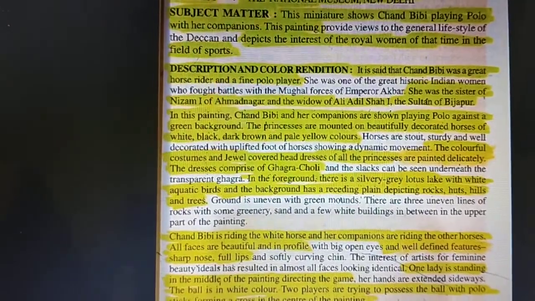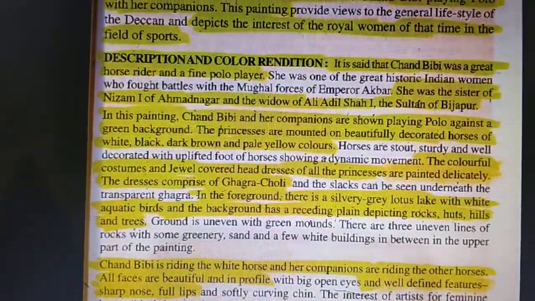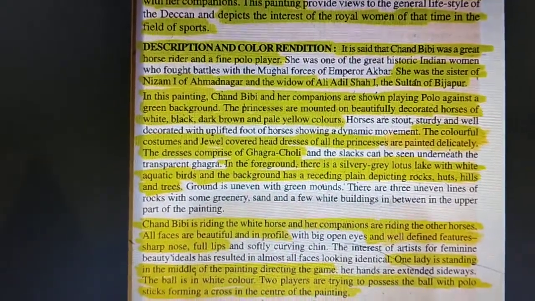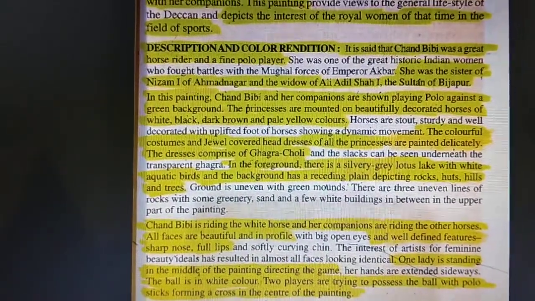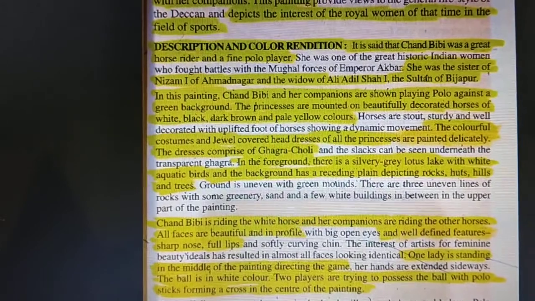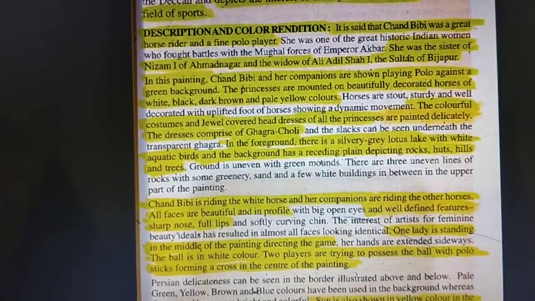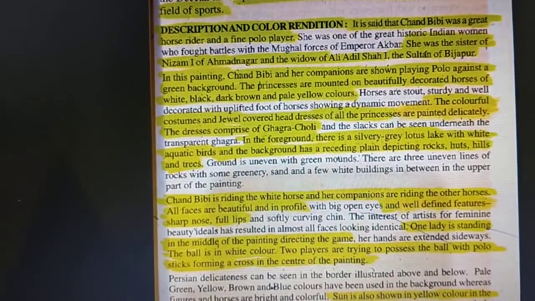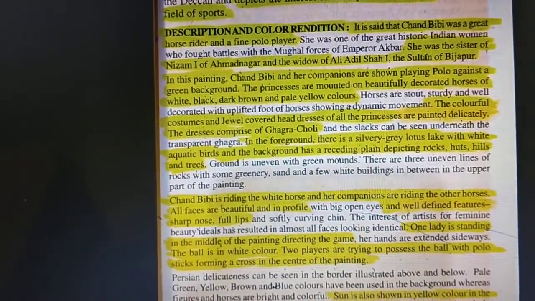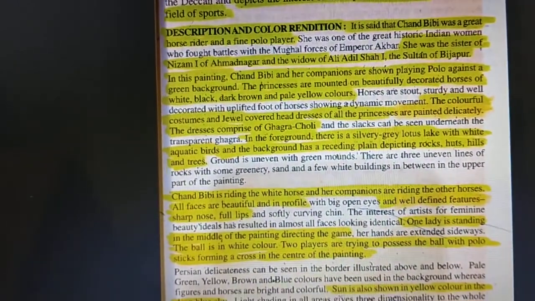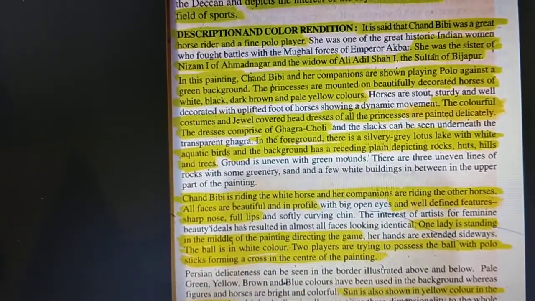Description. It is said that Chand Bibi was a great horse rider and a fine polo player. She was the sister of Nizam I of Ahmednagar and the widow of Ali Adil Shah I, the Sultan of Bijapur. In this painting, Chand Bibi and her companions are shown playing polo against a green background.